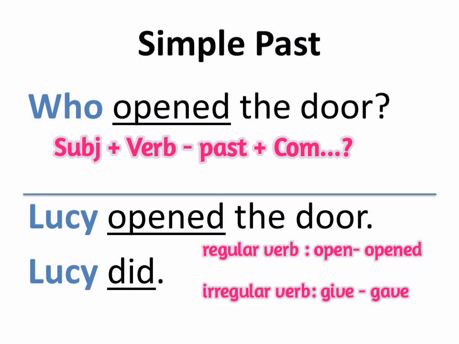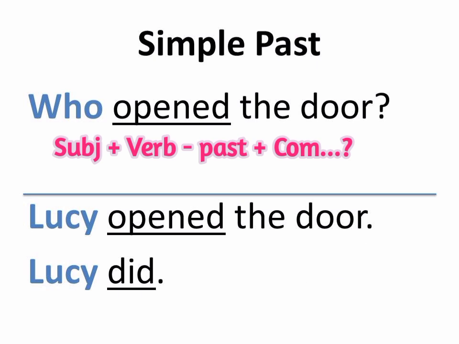For regular verbs we just add ed, but for irregular verbs we have to change the form of the verb. So the answer, Lucy opened the door. Or we can say in the short answer, just say Lucy did for past tense. Don't say Lucy does. Open is past tense, just add ed.